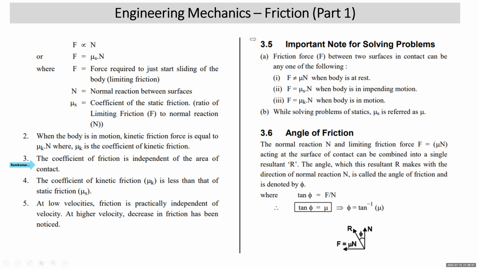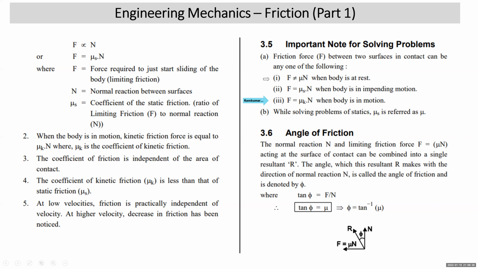Now, for solving problems, we need to remember certain points. I have listed them over here. Friction force F between two surfaces in contact can be any one of the following. If the body is at rest, the friction force will be F only. It has no relation with the normal reaction. When the body is in impending motion, friction force F is equal to mu s N, where mu s is the coefficient of static friction. And when the body is in motion, friction force is equal to mu k N.